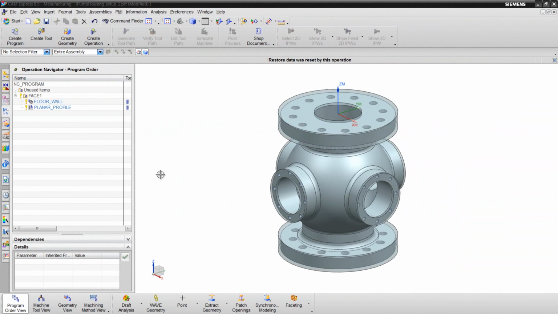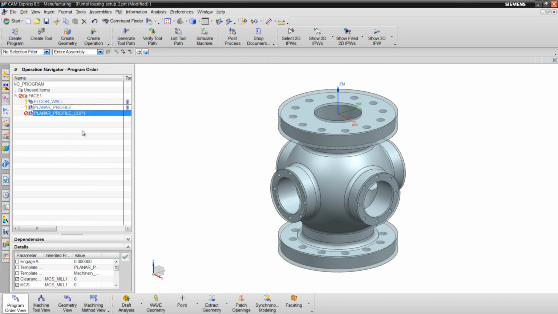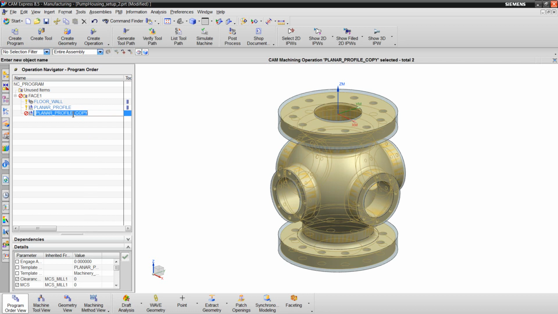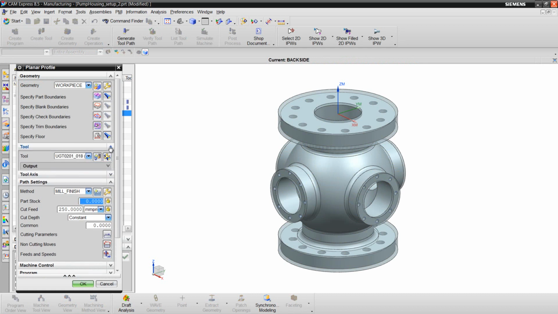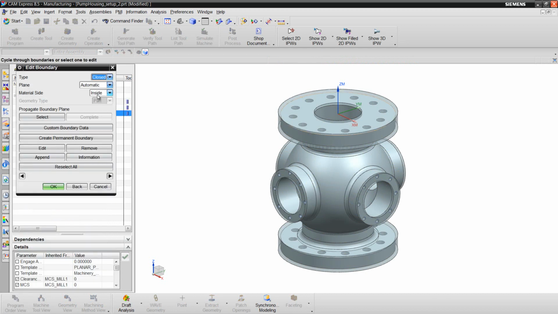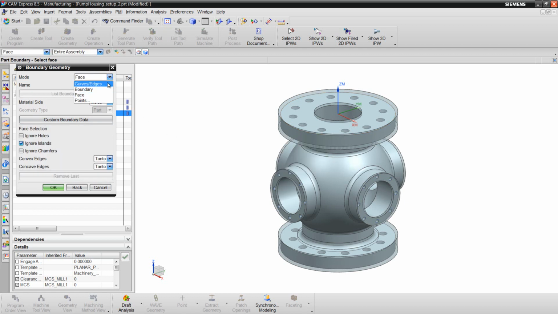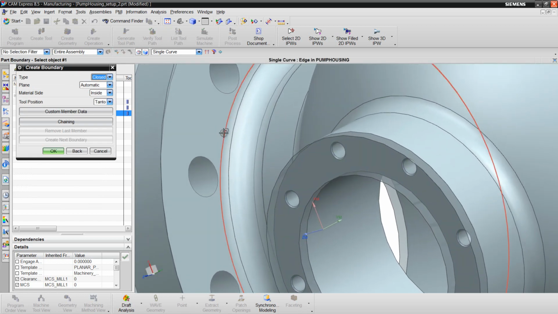To machine the back side of the top face, I'll use another planar profile operation and a T-slot cutter. Copy the existing operation, paste it inside, and rename it. Now edit the operation. First, replace the tool with the T-slot cutter. Then replace the part boundary. I'll use curves and edges and pick the edge that marks the inside of the radius on the part itself.